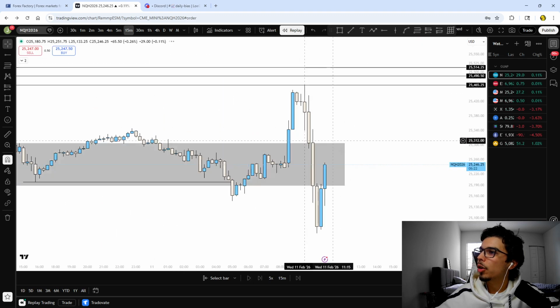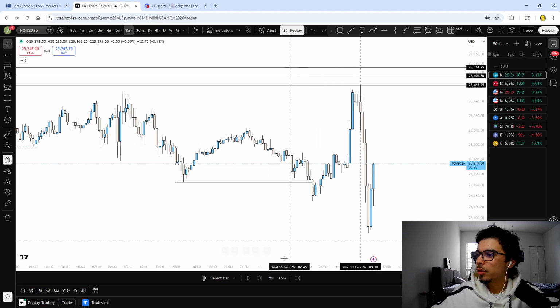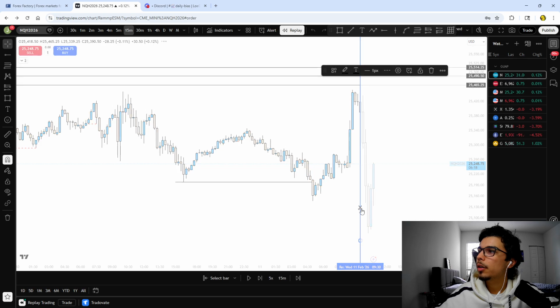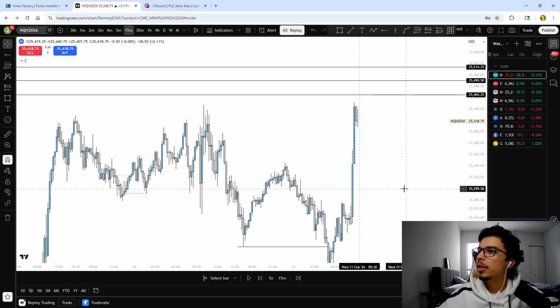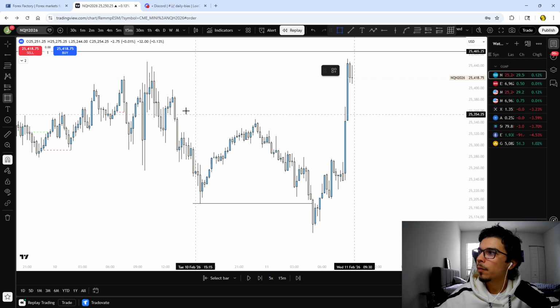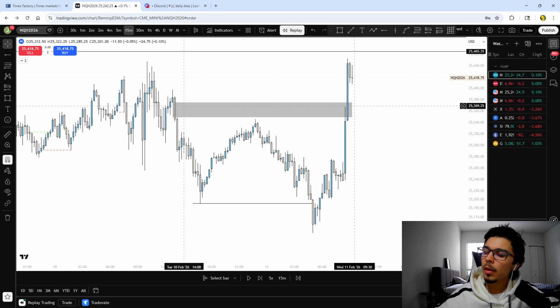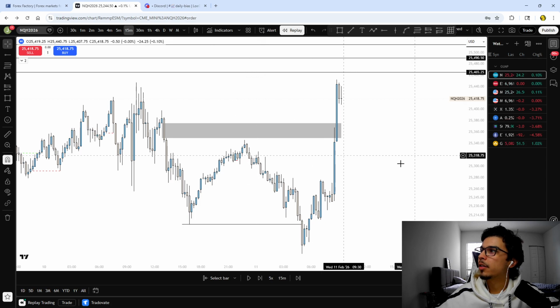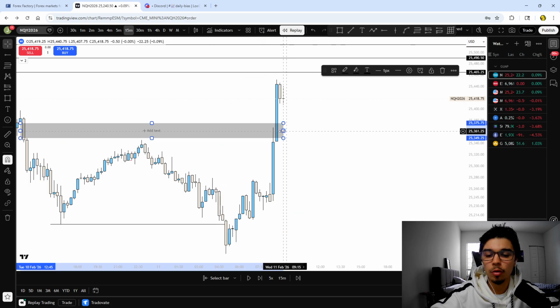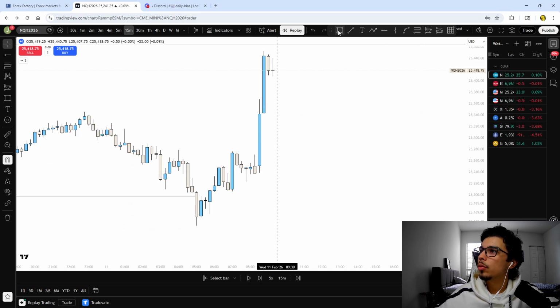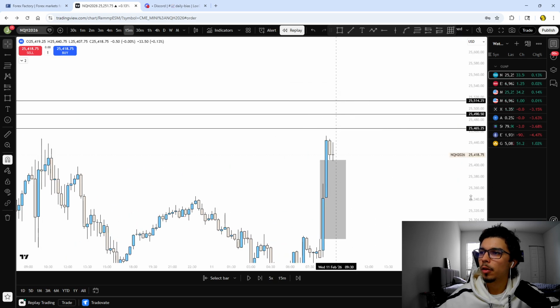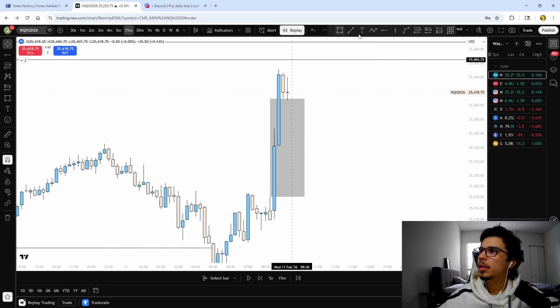Now, dropping down to the 15-minute, I had a few conditions. You're like, well, how can you have a few conditions? Condition number one, what I wanted to see first to confirm my bullish bias was to inverse this last 15-minute fair value gap over here. I was like, okay, cool. If we can inverse that, I'll go ahead and look for longs using like a continuation model. Condition number two were both of these 15-minute fair value gaps. So at market open, I wanted to see price manipulate lower and take out these fair value gaps down here, look something like this, and then see a rejection.